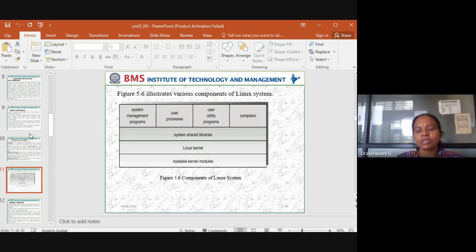And the user processes. What is a user process? There are many user processes on a Linux system, because we say it is multi-user and multi-programming, so many people can use it. Then user utility programs, where there may be many. Then compilers.